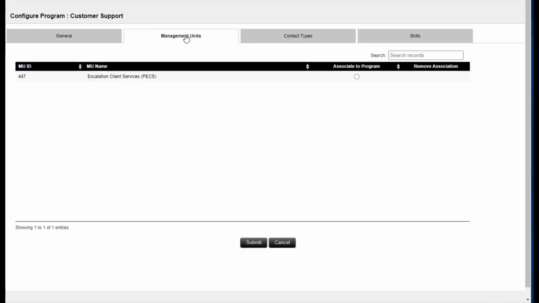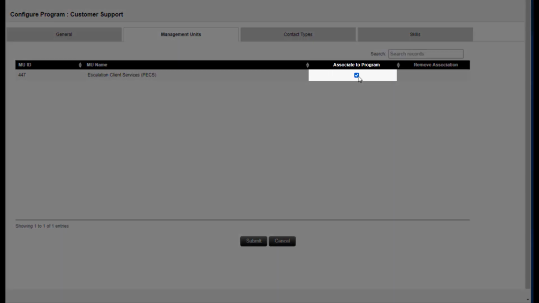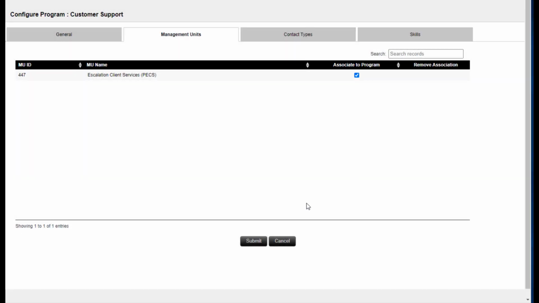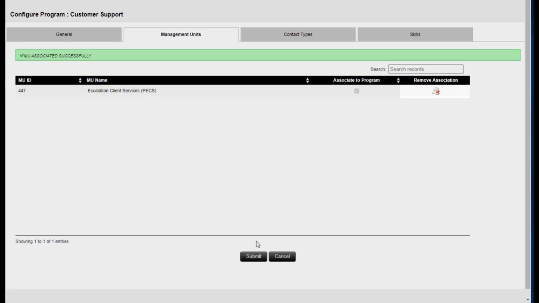The Management Units tab displays the MUs already associated with this program and the MUs available to associate to it. MUs associated to another program do not display because you can only assign an MU to one program. To associate an MU to the program, click the checkbox in the Associate to Program column. To remove an MU from the program, click the X in the Remove Association column. The MU is removed immediately, even without clicking Submit. To save the updated associations, click Submit. Remember, the changes do not take effect until the next nightly import of data from NICE WFM.